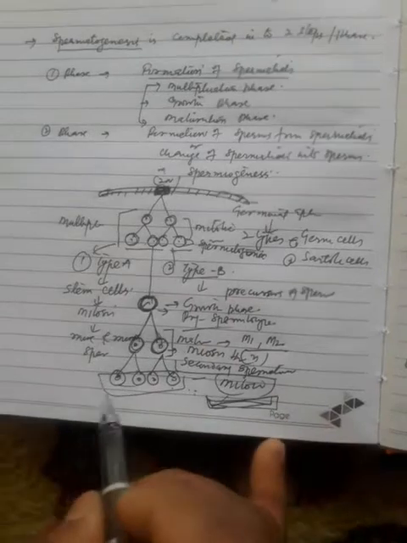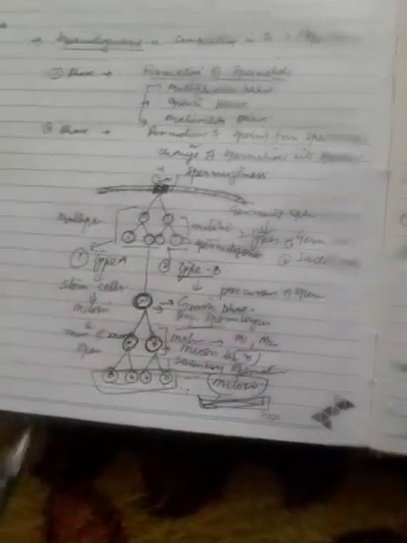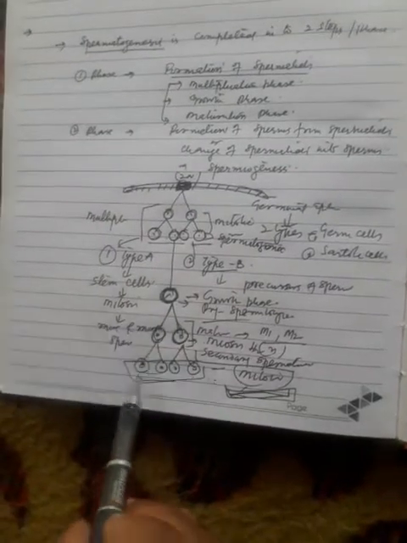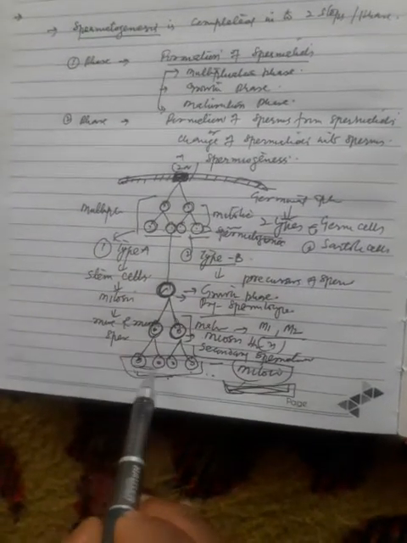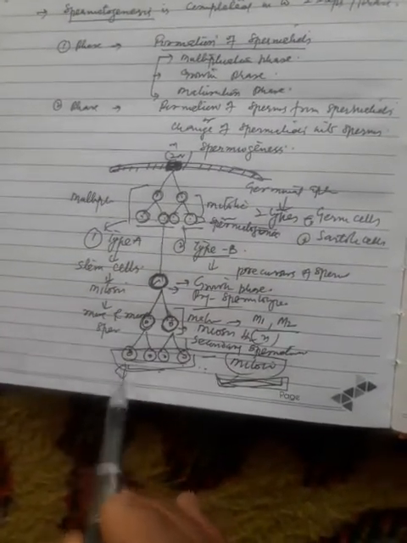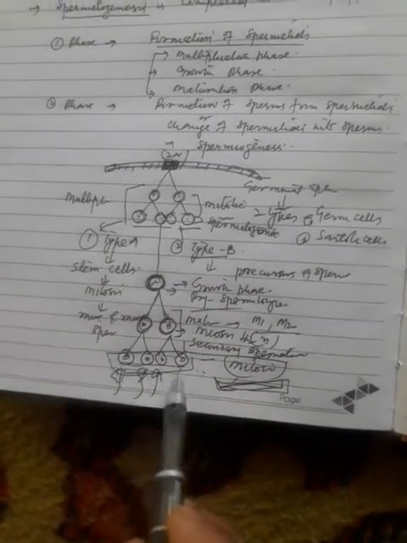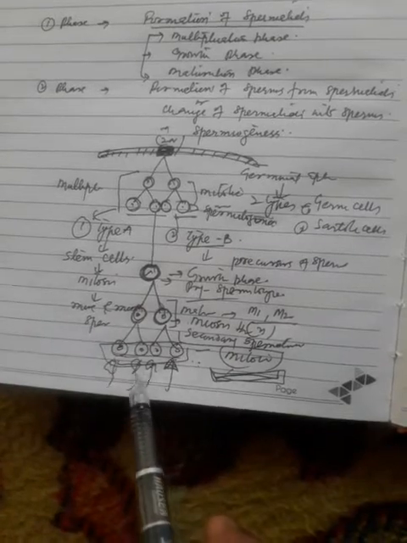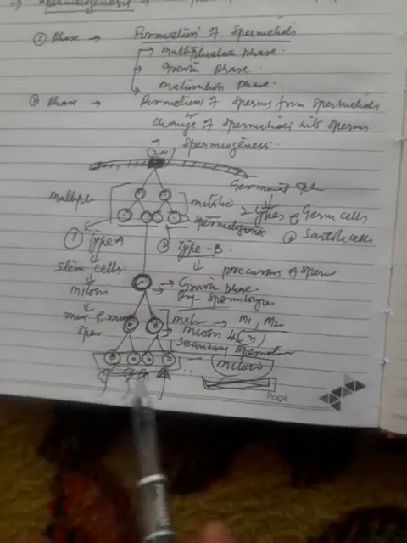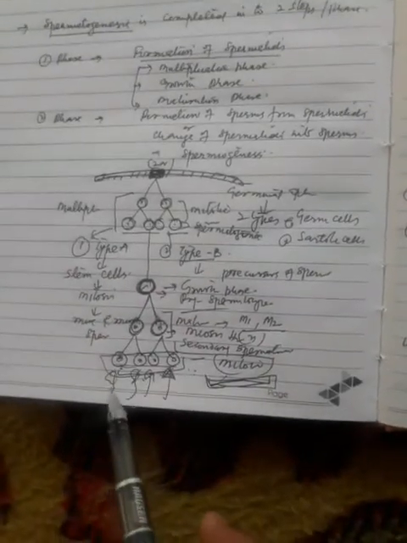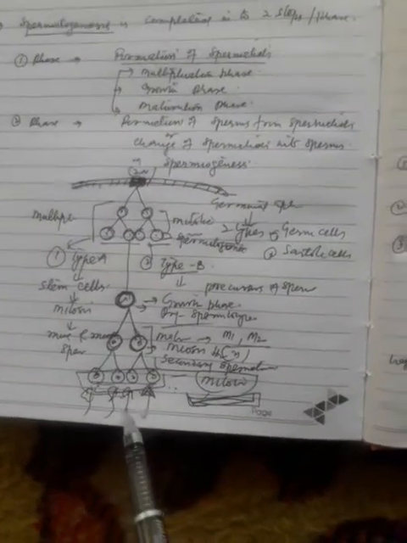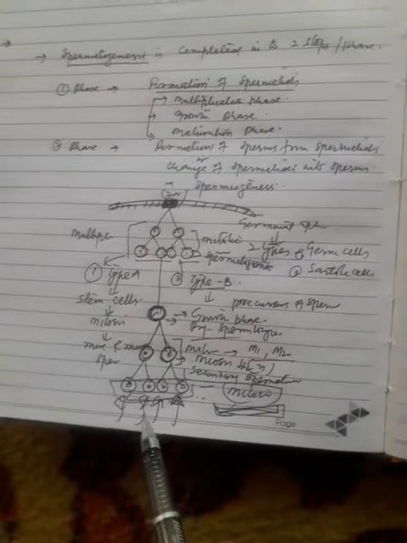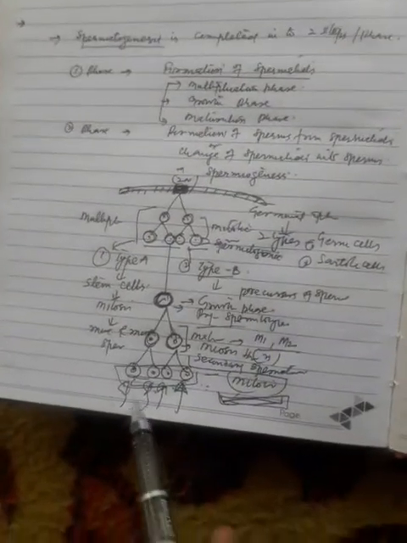Now the second step of spermatogenesis is the formation of the spermatozoa from these spermatids. Actually, transformation of spermatids into spermatozoa is called spermiogenesis, or it is also called spermateliosis.